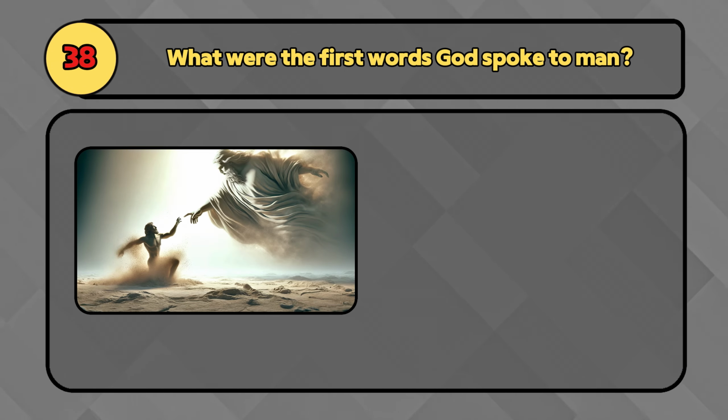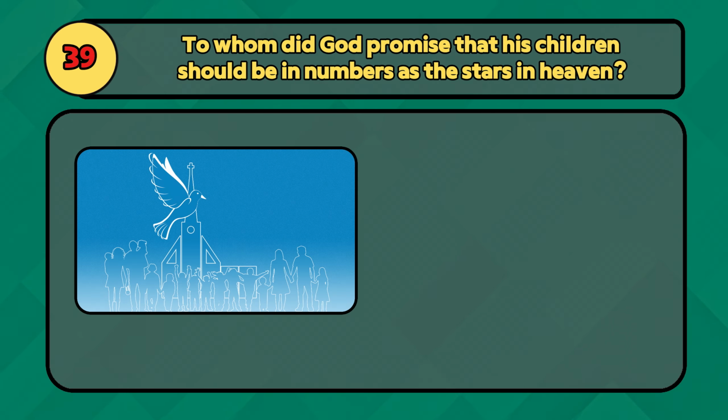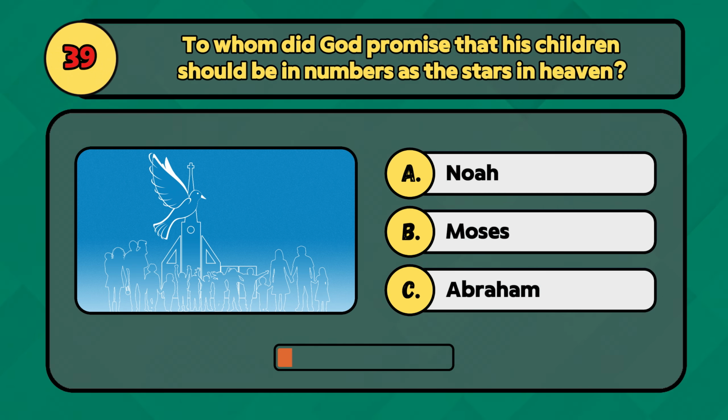What were the first words God spoke to man? The first words God spoke to man were, "Be fruitful and multiply." To whom did God promise that his children should be in numbers as the stars in heaven? God promised this to Abraham.